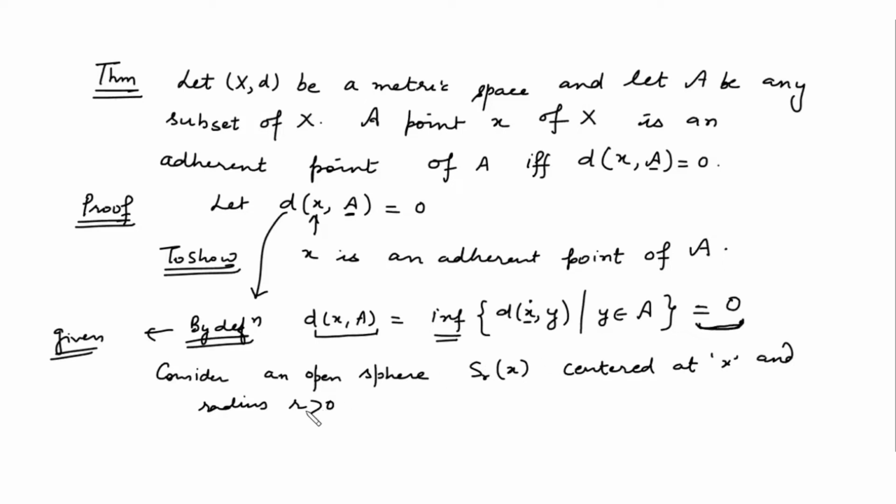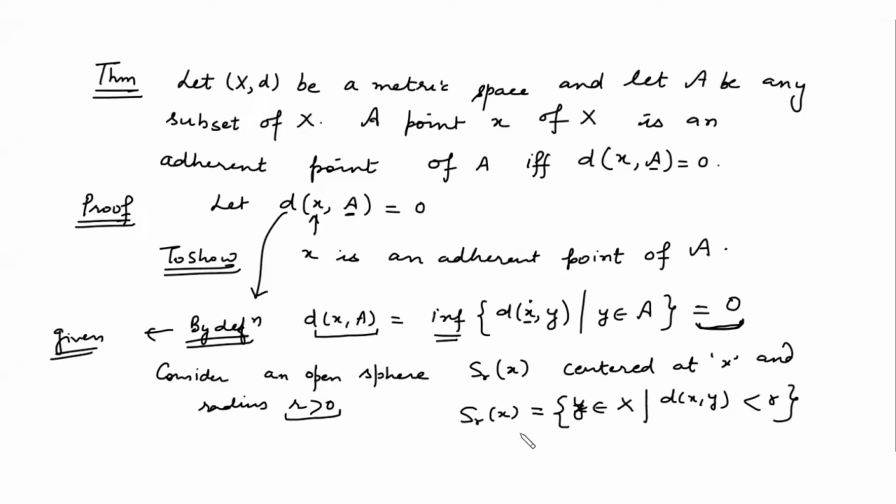What does this open sphere represent? This represents all those y belonging to X such that the distance d(x, y) is less than r. And clearly your r is greater than 0.